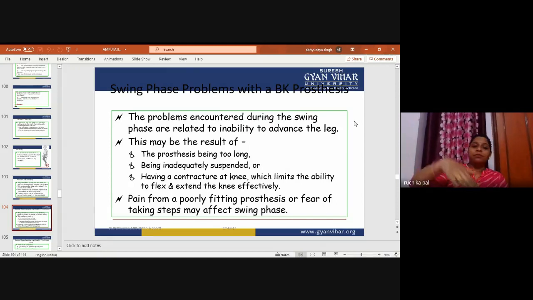In swing phase, the patient's leg is in the air. So if the prosthesis is too long, it is suspended in the air, and the patient will feel that the socket is not fixed in the prosthesis, and as a result the patient will not gain confidence. Being inadequately suspended is another cause.